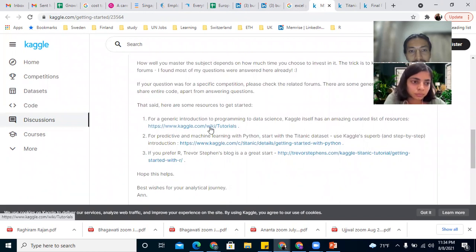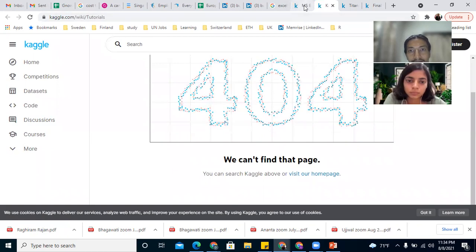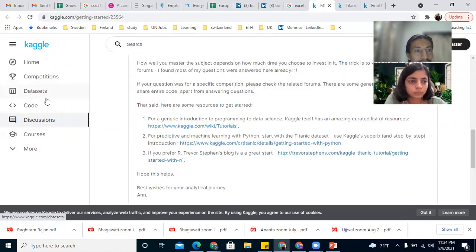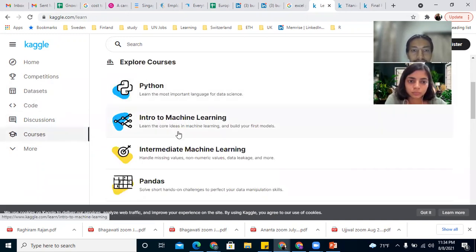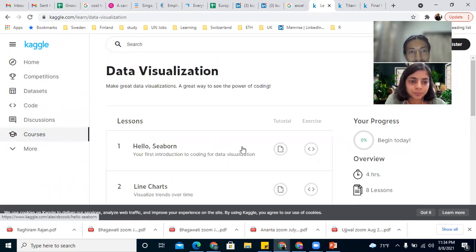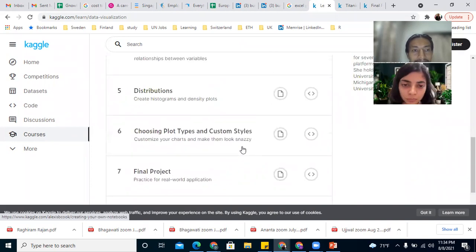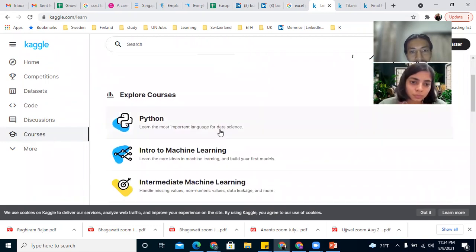There are several courses on Kaggle also. You can receive certification on courses from Kaggle also. For example, see, Python courses are here also. Data visualization, this is more of Python only. These are all free and you can get certificates also.